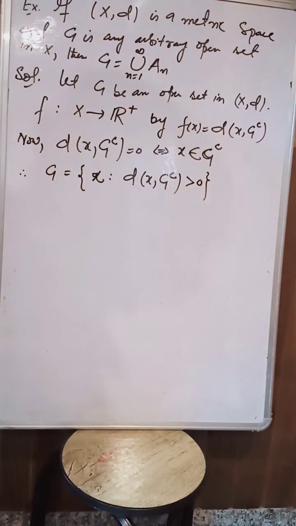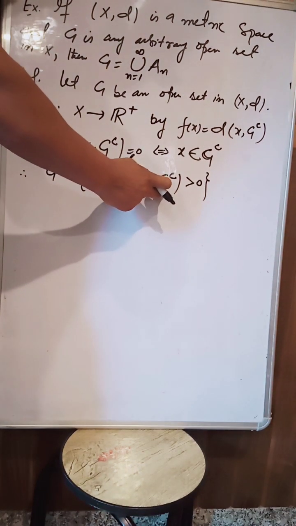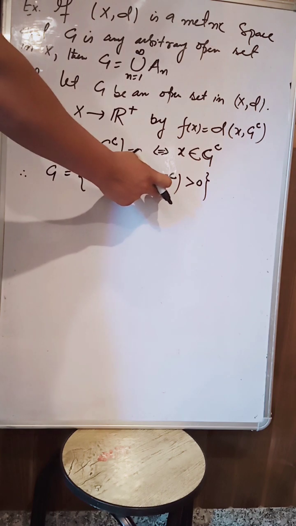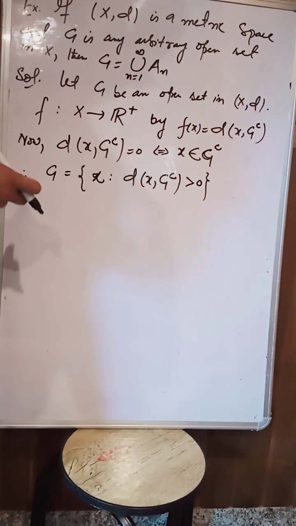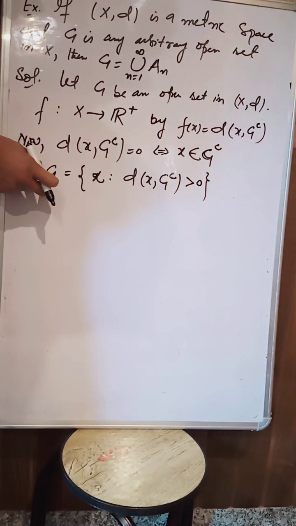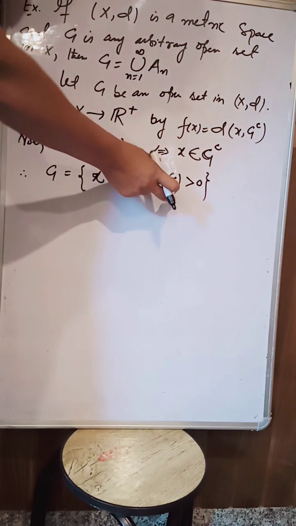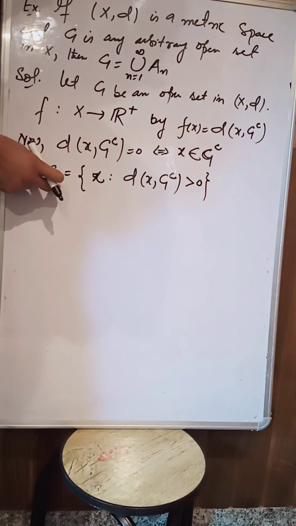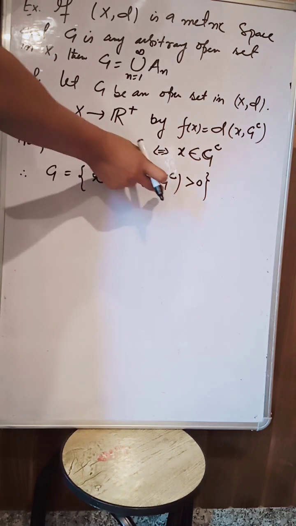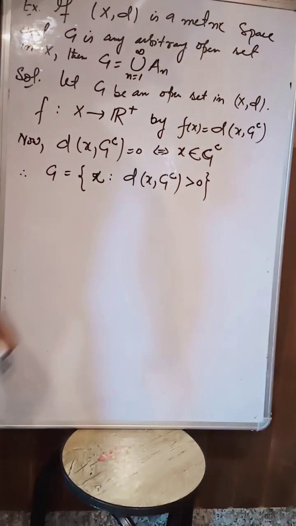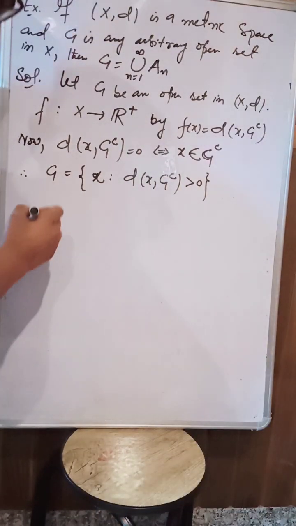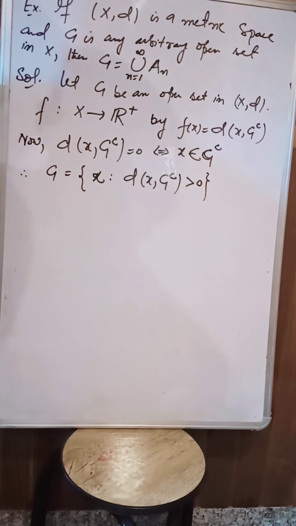Is this setup okay? Because G complement is closed, it is going to contain all its limit points, right? Since G is open, this is going to be disjoint from G complement. That means this open set must contain those elements which are not in G complement. So G is this. Okay, now let us give it one more shape.